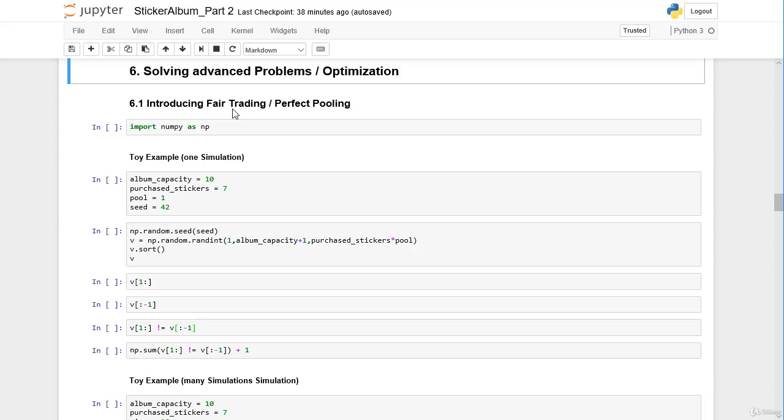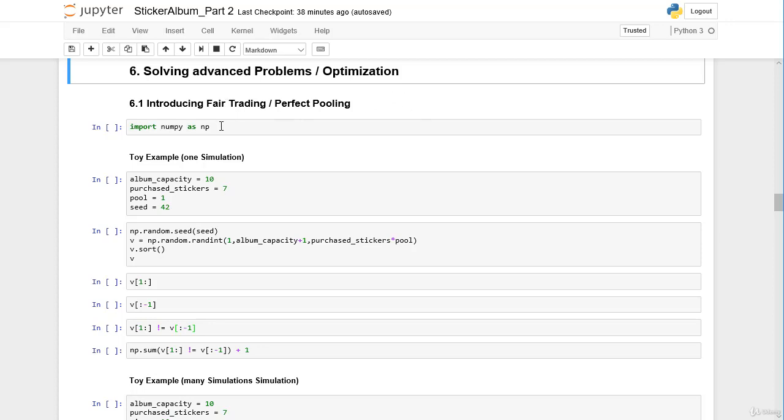And all stickers that appear only once, they have to split up and everybody gets 50% of them. And in this sense, they can maximize the amount of stickers that both friends, or to be more precise, the pool that they formed, can paste into the album. And this is our idea: 2 or more persons form a perfect pool.